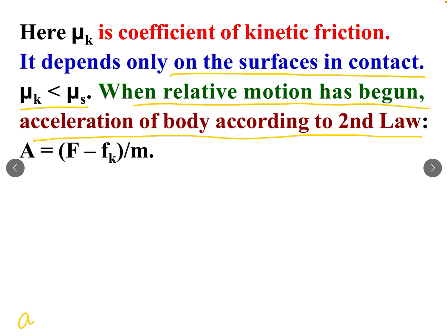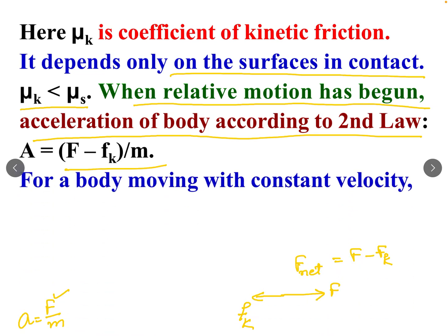As we know that acceleration is equal to F upon m, here this F is the net force, as capital F is the force applied in this direction and kinetic friction is in this direction, Fk. So net force will be equal to F net, that will be equal to F minus Fk. So net force divided by mass is equal to acceleration.